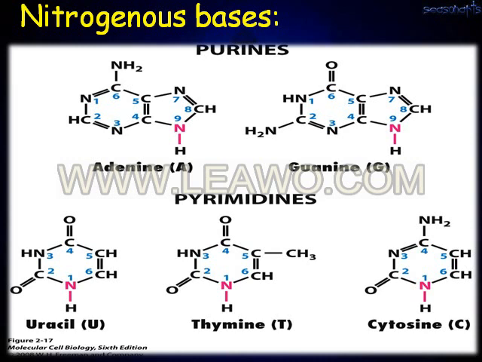So you will see the nitrogen bases, purines and pyrimidines. Adenine and guanine are the two purines, and the pyrimidines are uracil, thymine, and cytosine. All these are examples of nitrogen bases, either purines or pyrimidines.